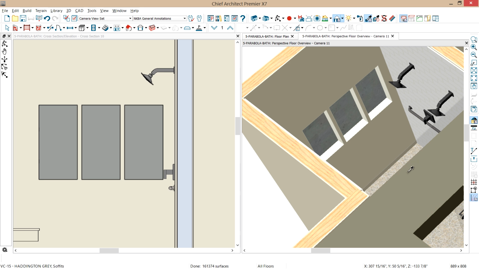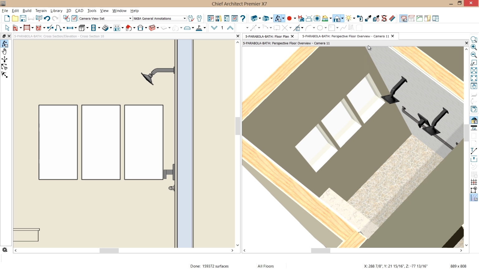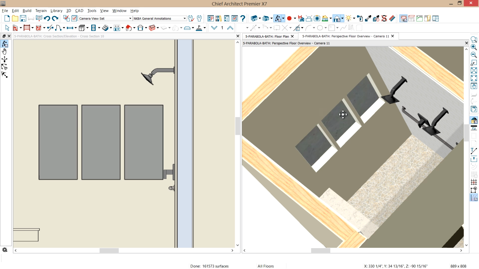So let's use our material painter, pick up the color off of the floor and apply that. It looks like I grabbed the glass instead. Let's undo that and grab our material. So let me just hit undo here. I don't want glass niche, although that might be interesting. So let's grab the material off of the floor and apply it on there.